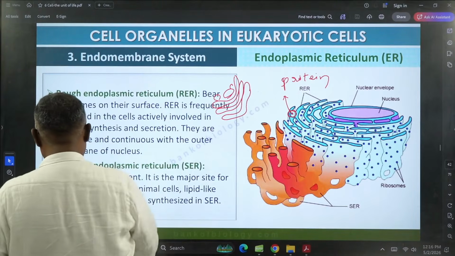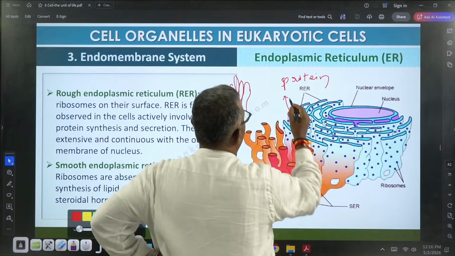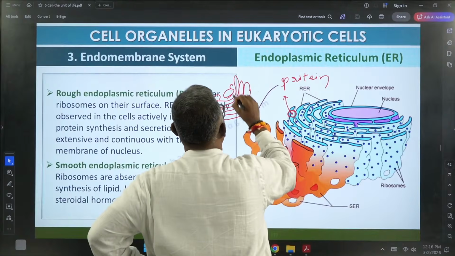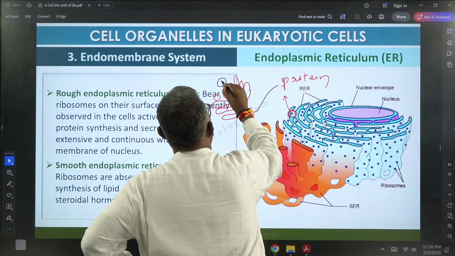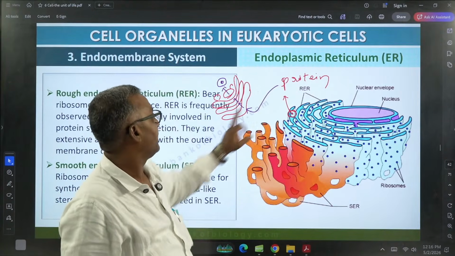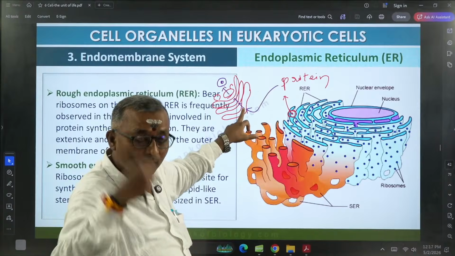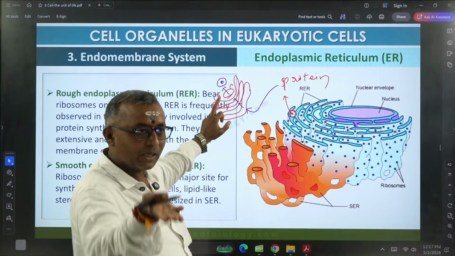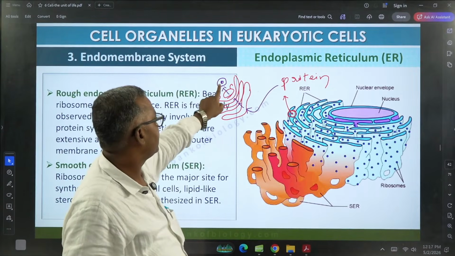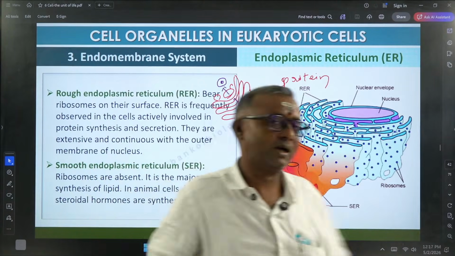This protein synthesized on the ribosomes of endoplasmic reticulum fuses with cis phase, passes through the cisternae, and finally comes out as a functional protein or functional component through trans phase. As this protein is fusing with cis phase, it is called forming. As this protein becomes a functional component and is secreted in the form of a vesicle from the trans phase, it is called maturing. The cis and trans phases appear to be entirely different, but they are interconnected.